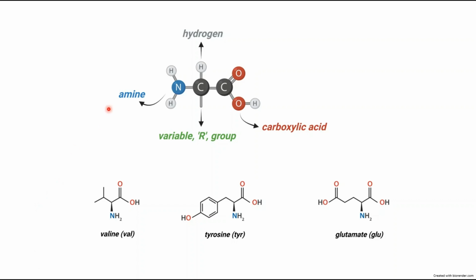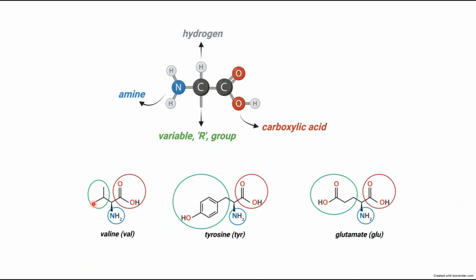Amino acids are made up of an amine, a carboxylic acid, and a variable group attached to a central carbon bonded to a hydrogen atom. Don't forget, each amino acid has a different variable group. Below, you can see some examples of amino acid structures, such as valine, tyrosine, and glutamate. As you can see, you have the amine, the carboxylic acid, and the variable group respectively.